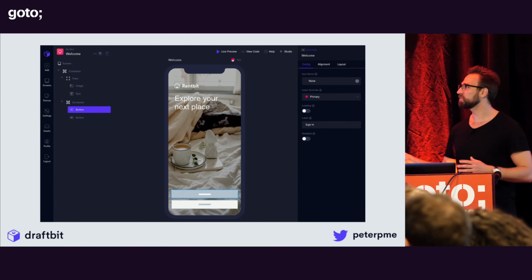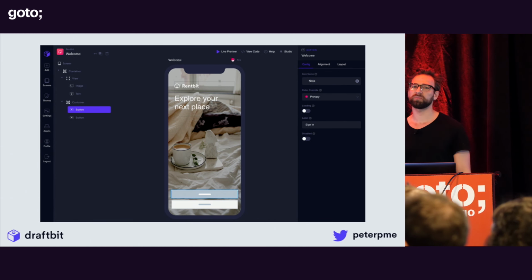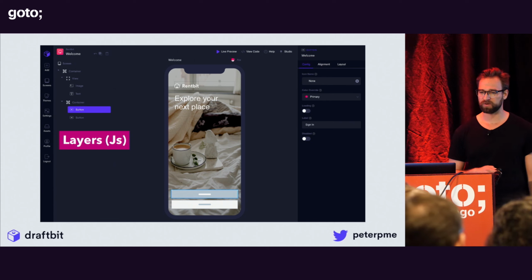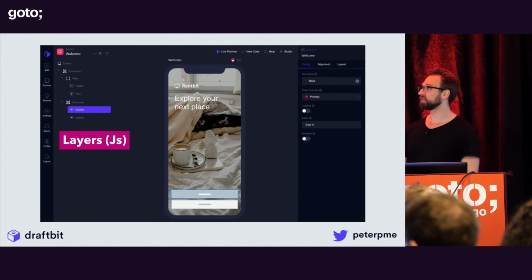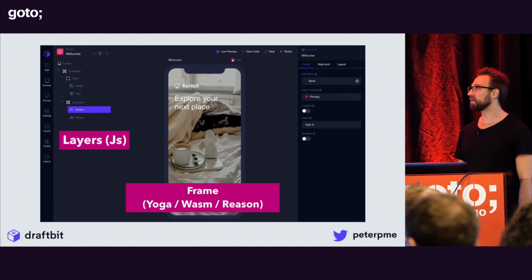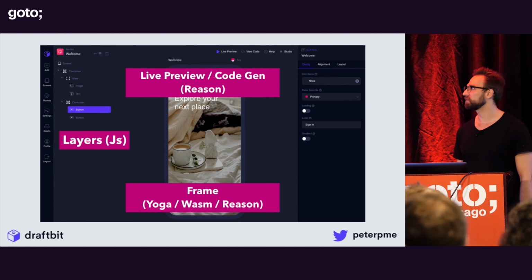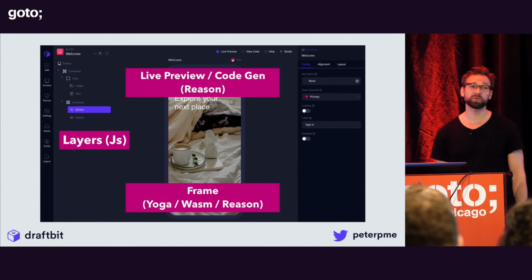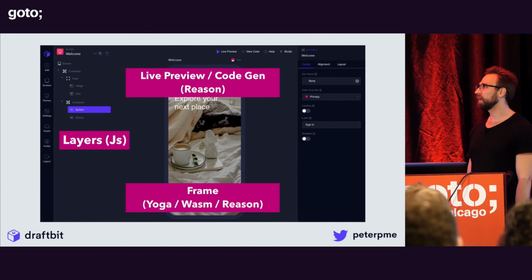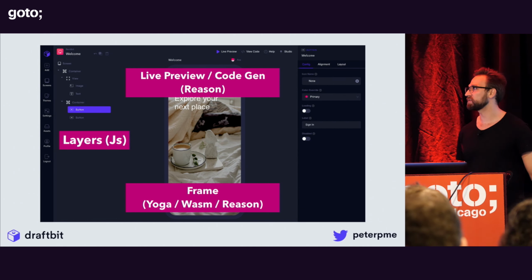Now, in the grand scheme of things, there's a lot going on, right? And we have Reason and JavaScript mixed throughout the whole project, right? So this layers panel was JavaScript as of 3 days ago, but is now all Reason. We're running this phone frame, which is Yoga, WebAssembly, and Reason. Our live preview and code generation all takes place on the client. That's all Reason too. We wrote a whole compiler in the browser, and we weren't able to do it without something as fast and as nice as what Reason has to offer.